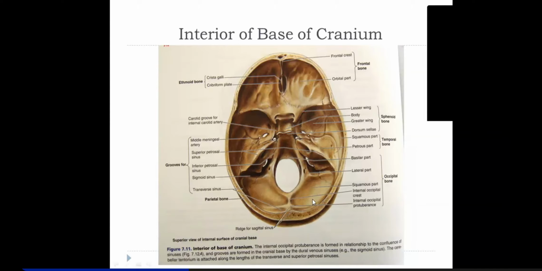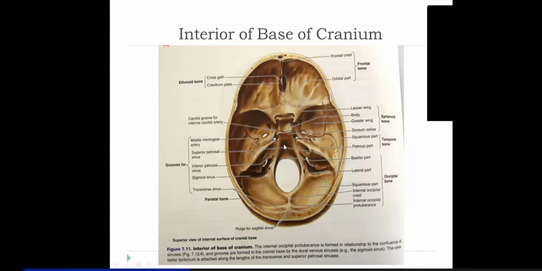So the occipital bone has this squamous portion. This portion is the flattened portion. This is the squamous portion. The cerebellar hemispheres are lodged here, but it has a body here, called the body of the occipital bone, which joins the body of the sphenoid to form the basi-occiput or basi-sphenoid, you can say.